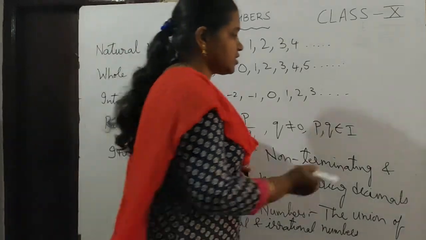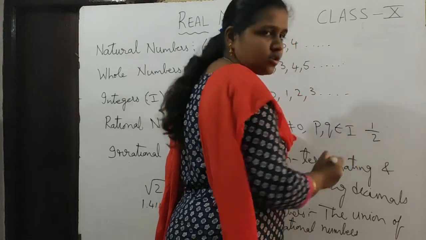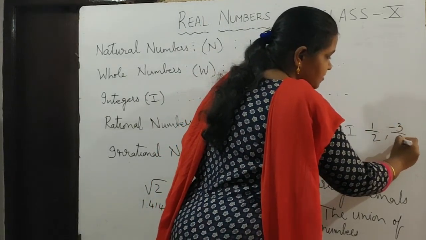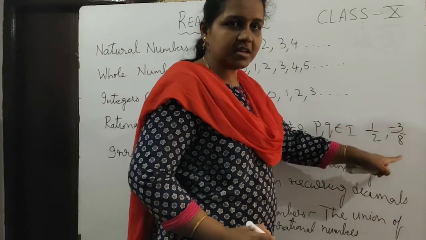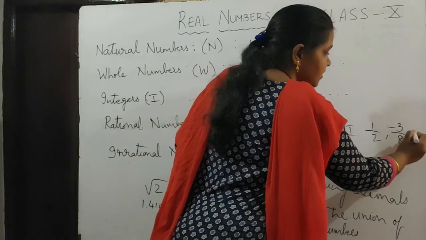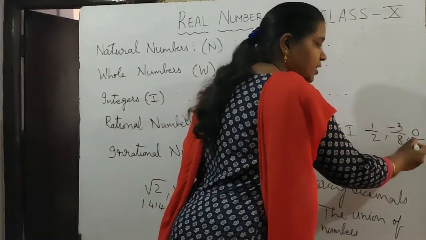The examples of rational numbers are 1 by 2. 1 is an integer, 2 is also an integer. Also you can take minus 3 by 8. Minus 3 is a negative integer, 8 is an integer. Also you can take 0, which is also a rational number because 0 can be written as 0 by any number you can write.